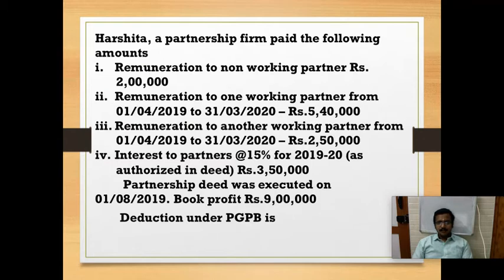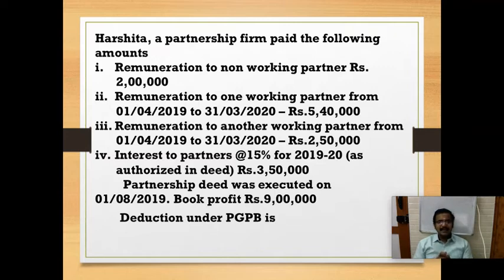So Ashita, a partnership firm, paid the following remuneration. Remuneration to non-working partner rupees 2 lakh. Remuneration to one working partner from 1/4/2019 to 31/3/2020 rupees 5,40,000. Remuneration to another working partner for the same period 2,50,000. Interest to partners at 15% for 2019-20, as authorized in the deed, rupees 3,50,000.